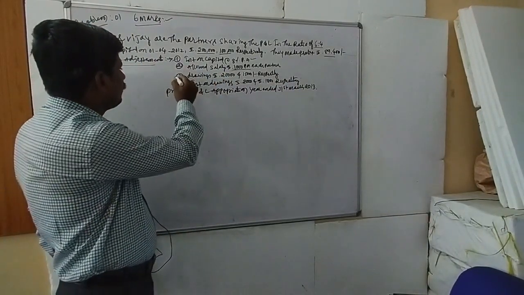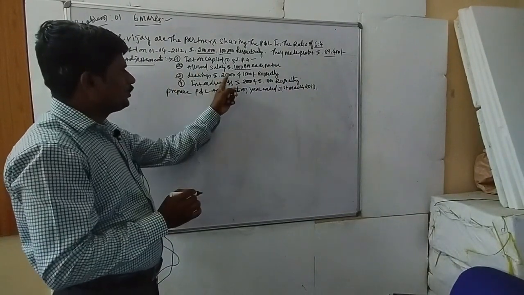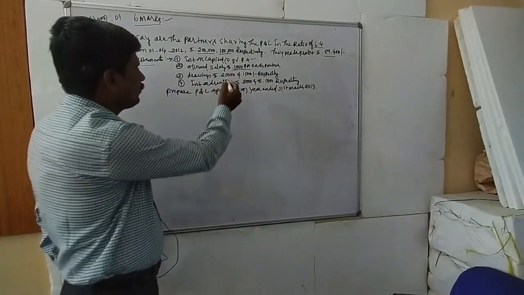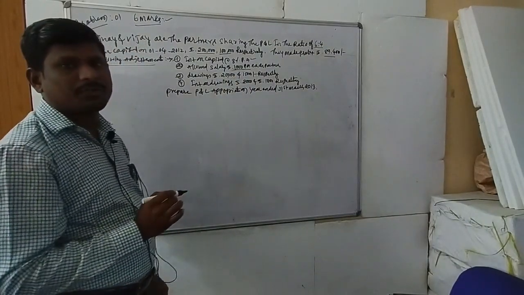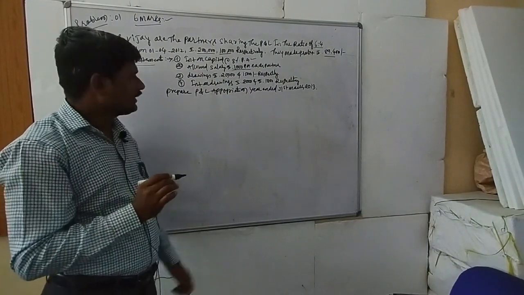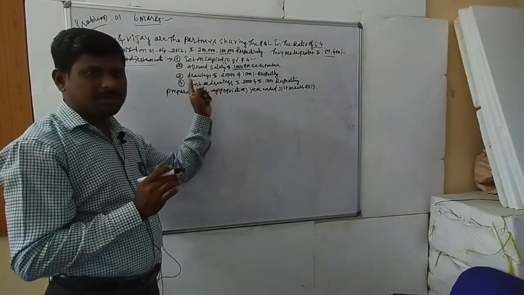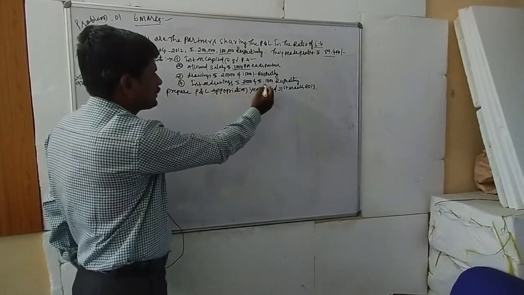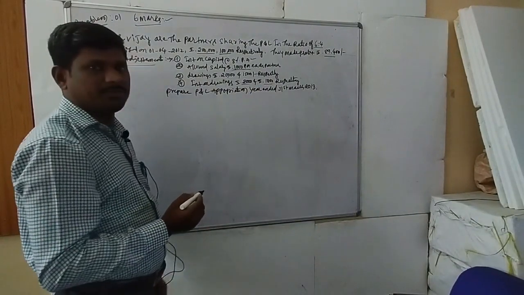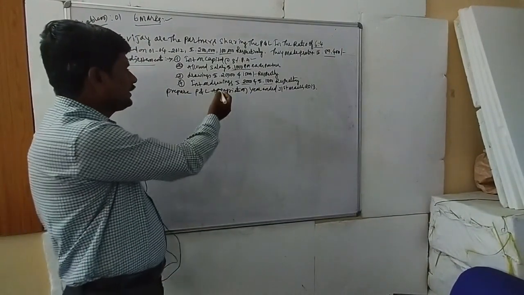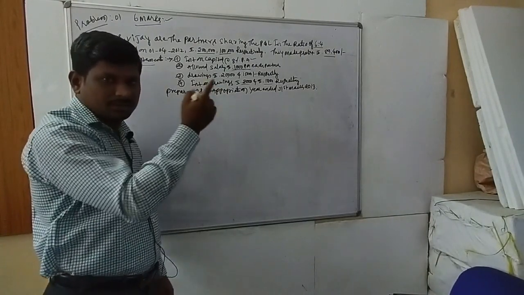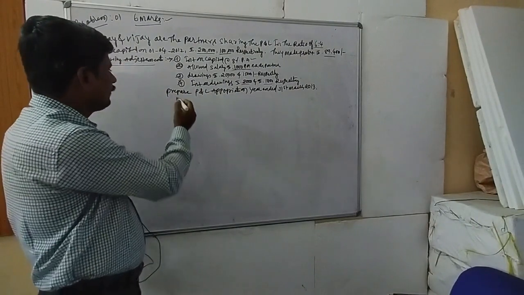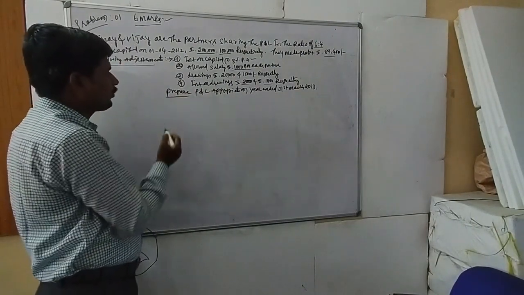Next, third one: drawings. Drawings of rupees 20,000 and 15,000 respectively. Drawings cannot be considered in the profit and loss appropriation account, but here we consider only interest on drawings. Interest on drawings is rupees 2,000 and 1,800 respectively. Interest on drawings is considered on the credit side of the profit and loss appropriation account.